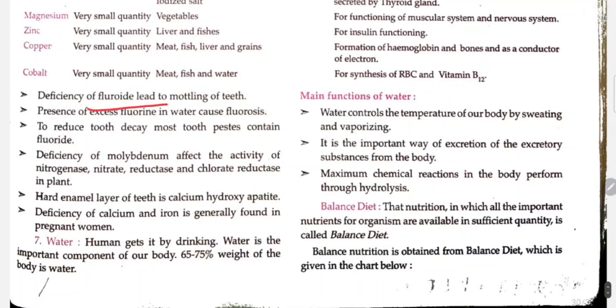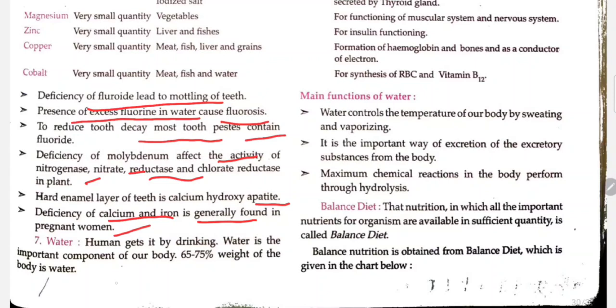Deficiency of fluoride leads to mottling of teeth. Presence in excess of fluorine in water causes fluorosis. To reduce tooth decay, most toothpastes contain fluoride. Deficiency of molybdenum affects the activity of nitrate reductase and nitrite reductase in plants. Hard outer layer of teeth: think calcium hydroxyapatite. Deficiency of calcium and iron is generally found in pregnant women.